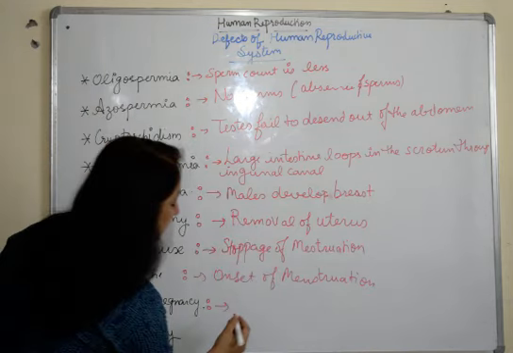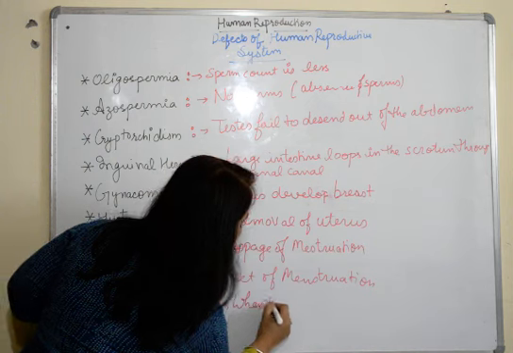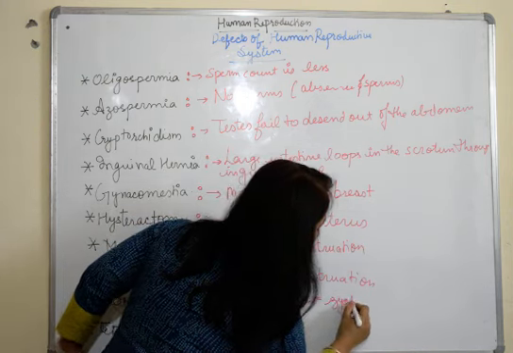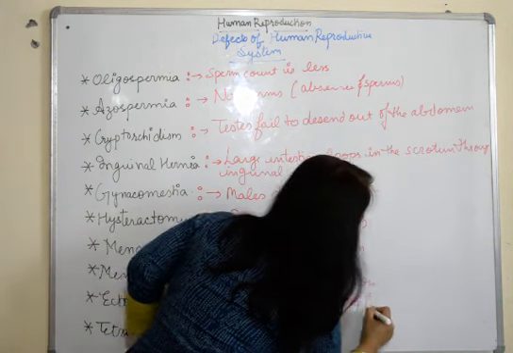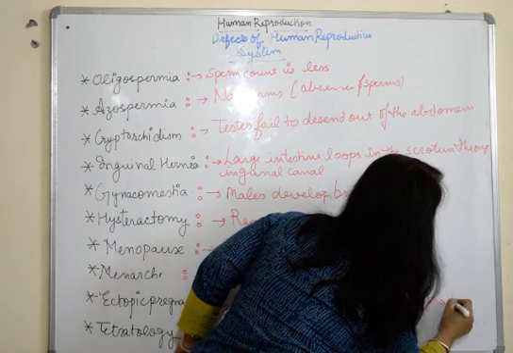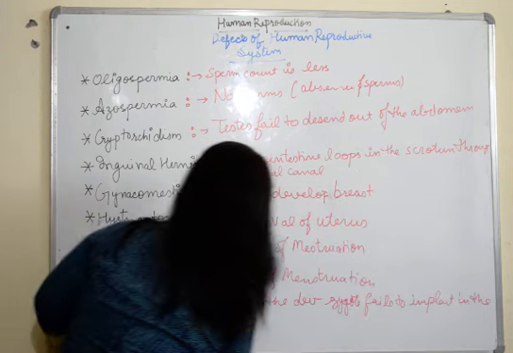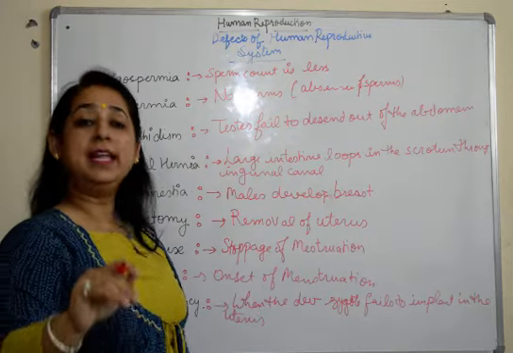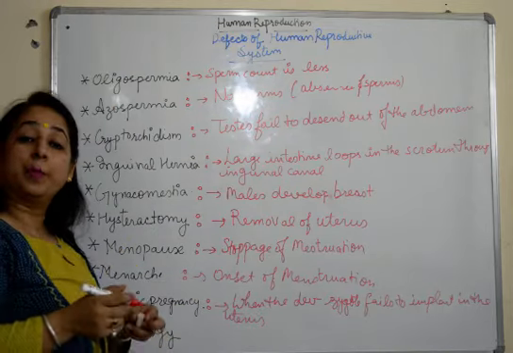So ectopic pregnancy is when the developing zygote fails to implant in the uterus. The development starts taking place in the fallopian tube only. So that's a condition known as ectopic pregnancy.